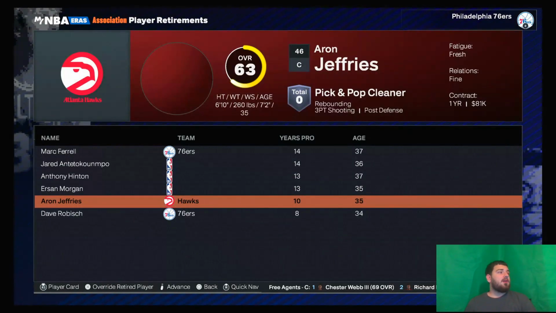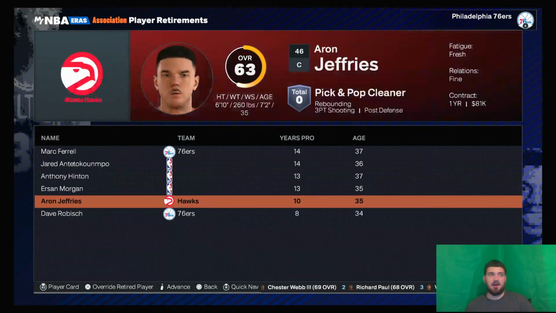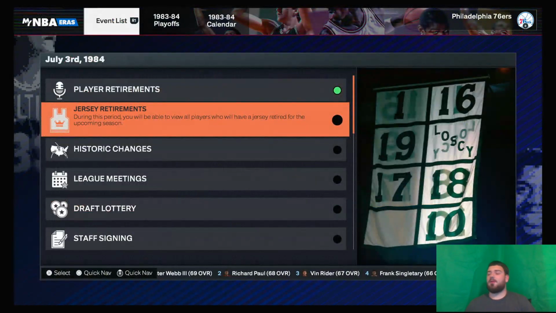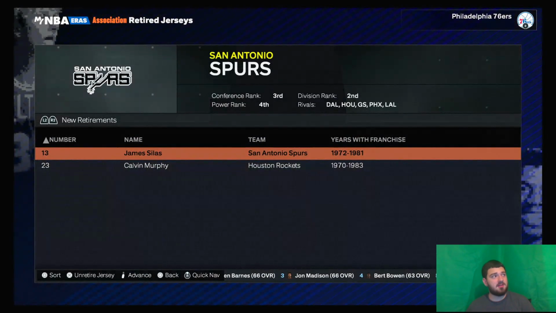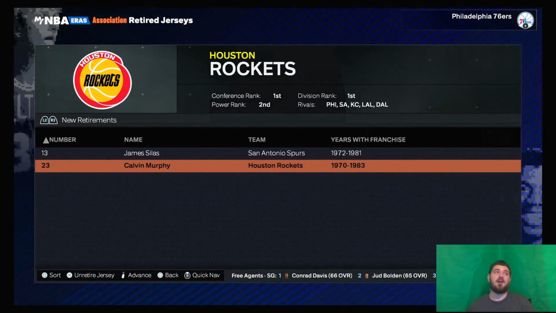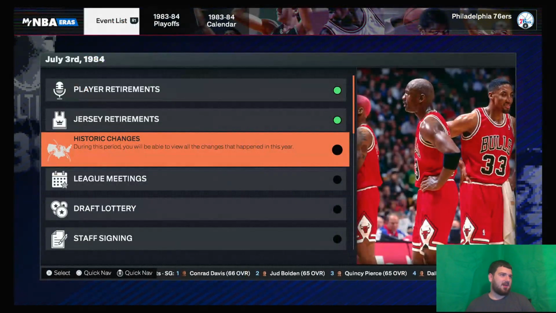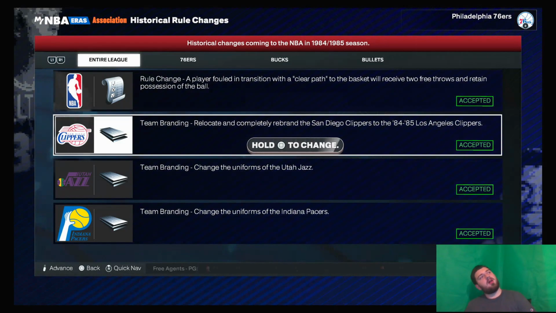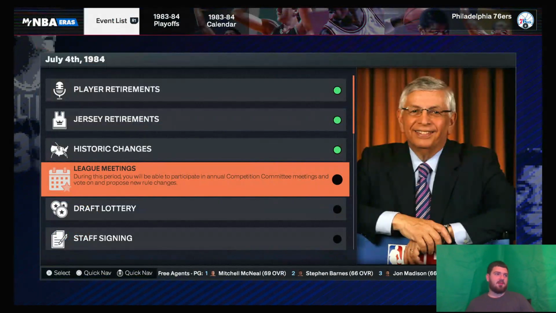But here are your retirees. Antetokounmpo retiring. The best Antetokounmpo in NBA history, because Giannis doesn't exist right now. Neither does Alex. Neither does Thanasis. Neither does Kostas. Is there another one? I forget. Historic changes. So clear path and branding stuff. Okay.